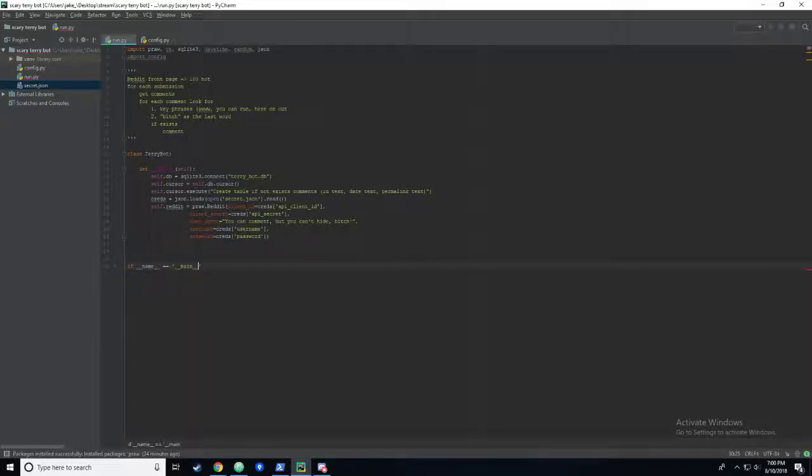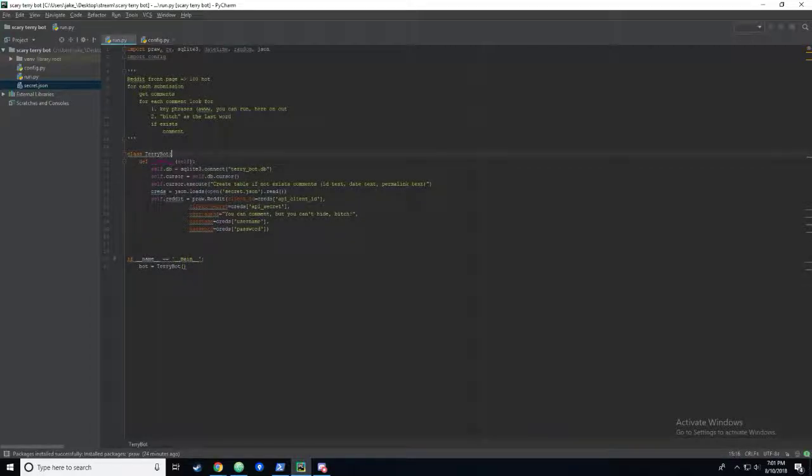And just so we know that everything's looking good so far, we'll create our main function here, and we'll say bot equals Terry bot. All right, that looks good to me.